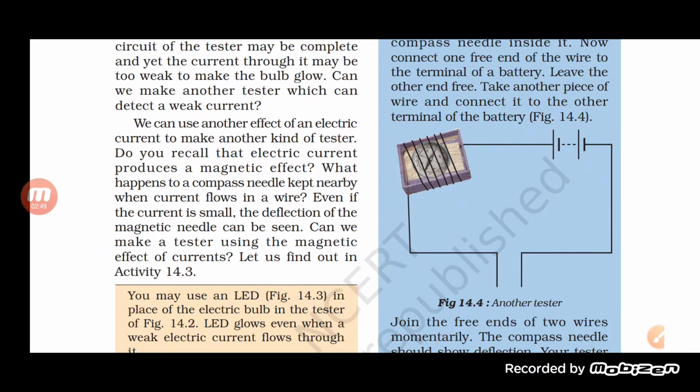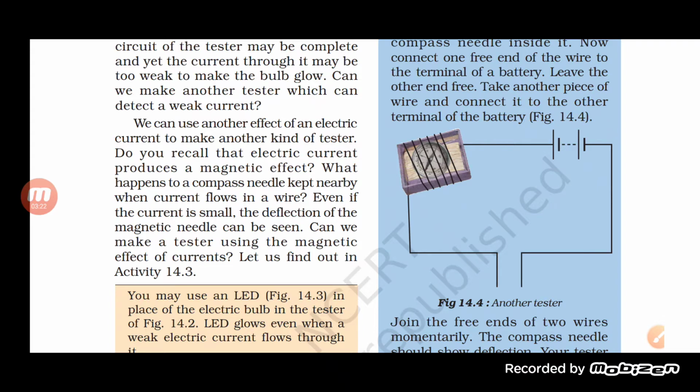Now, if we talk about an LED bulb, if we take an LED bulb instead, it can glow even when a smaller amount of electric current flows through it. So that is how we can check whether a liquid is a good conductor or not. There is also another method with the help of which we can check whether the given thing is a good conductor or not.